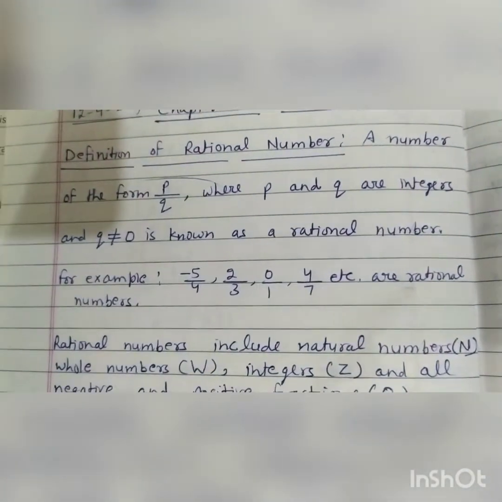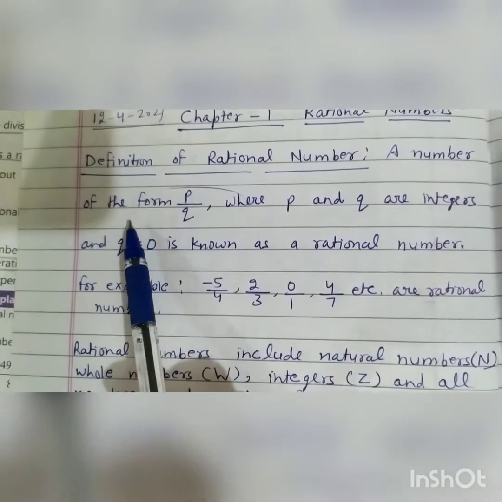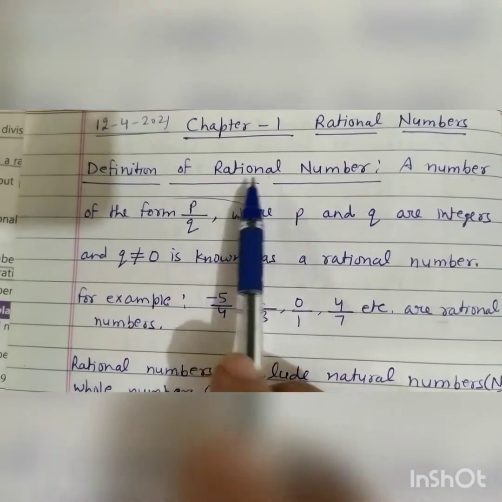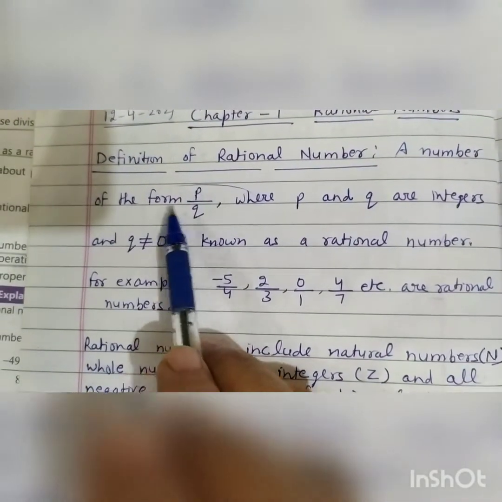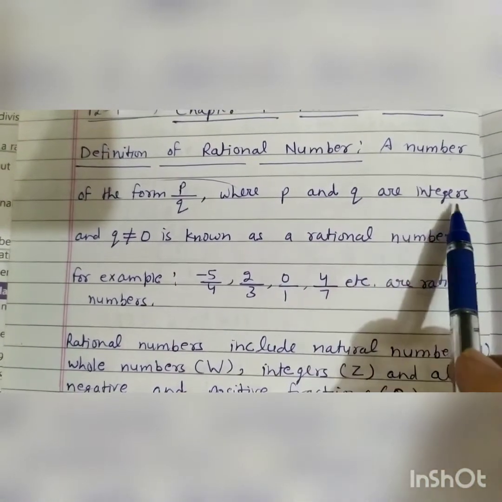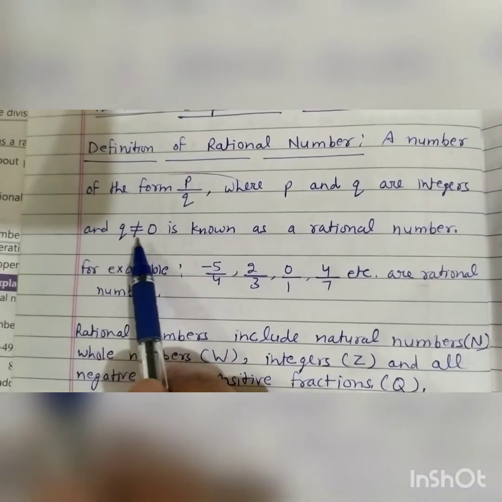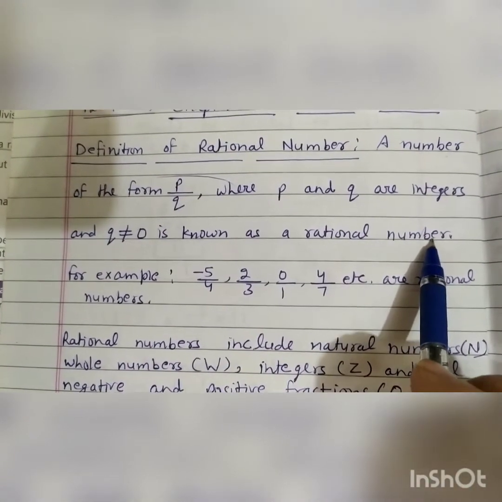So students, what is a rational number? What is the definition of rational number? Definition of rational number: a number of the form p upon q, where p and q are integers and q is not equal to 0, is known as a rational number.